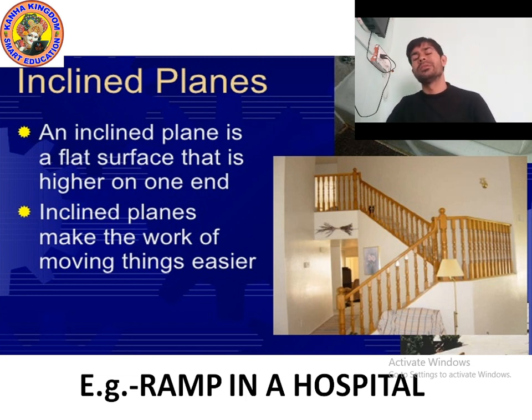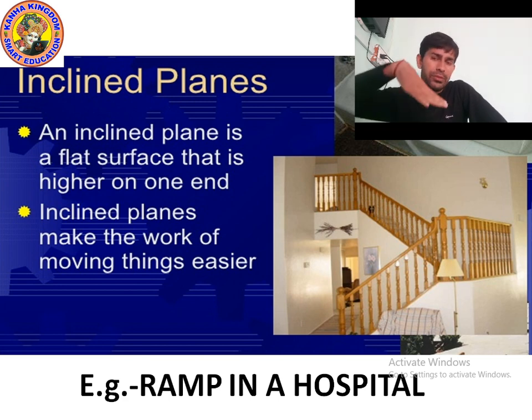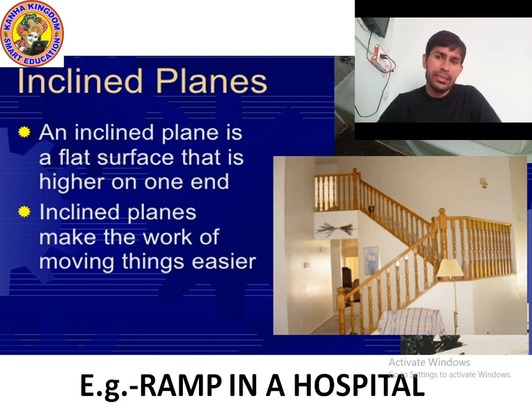Because of the ramp, if any patient is ill, they lie on the stretcher, and the stretcher easily moves on the ramp. If you have gone to a hospital, you might have seen the ramp. Yes, a ramp is an example of an inclined plane, or any plane which has one end higher, bent at 60 degrees, which is actually a simple machine.